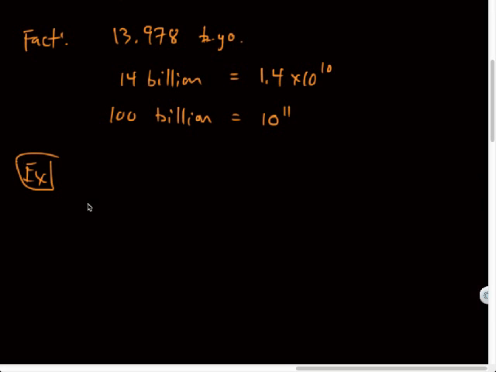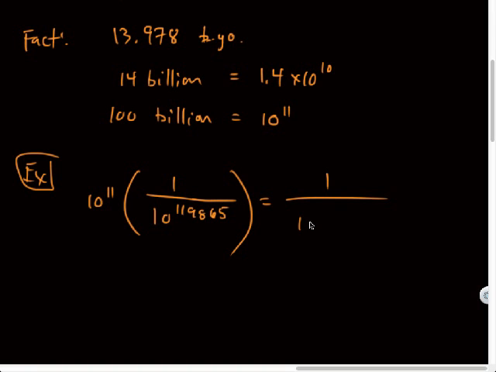So I've got, what? Let's put another dent in this. So 10 to the 11th, multiply that by 1 over 10 to the 11. Where are we here? 9854. Oh no, sorry. 119865. My apologies, friends. And what do I do with those exponents? I'm going to subtract them again. So this is going to be the same as 1 over 10 to the 119854. So it didn't really do that much for us here.